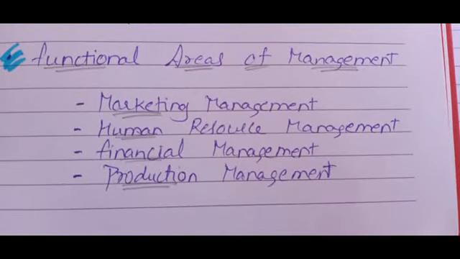So for the first chapter, nature and significance of management, the last topic is functional areas of management, which include marketing management, human resource management, financial management and production management. We have covered all the points and today we have completed the first chapter. So maintain the notebook, complete the chapter. If you do not have a textbook, it doesn't matter, just watch the video and maintain the important notes. Again repeating, the first chapter is for 10 marks, so this is important.